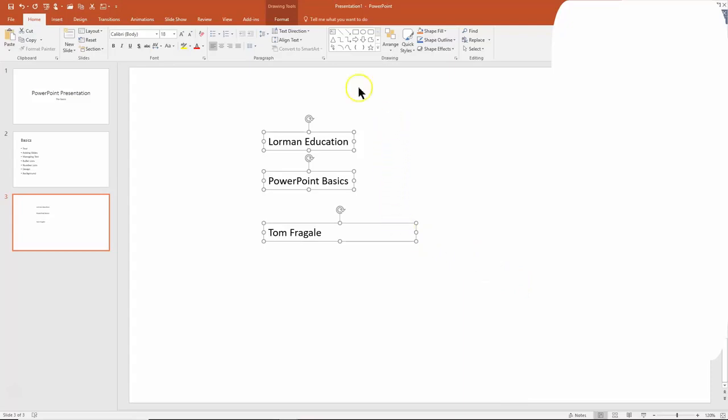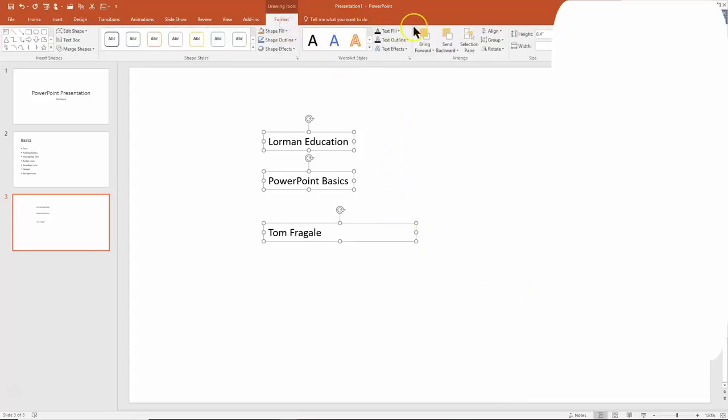Once they're selected, let's pick on the Format menu again. Then I'll come over here and I'll pick on the word Align. And now let's try this one. We're going to distribute vertically. Let's see what that does. Yeah, did you see how they moved? And now they're perfectly spaced. I'm going to undo that. Here's Undo up there, of course.